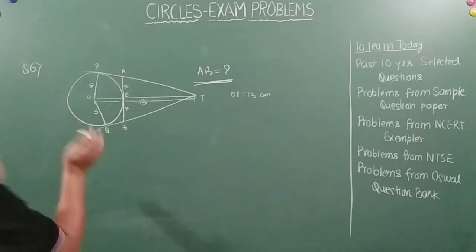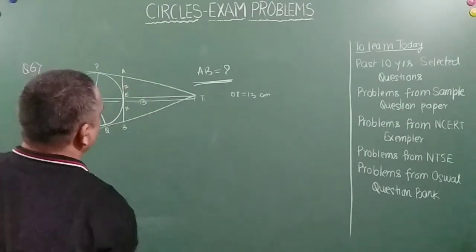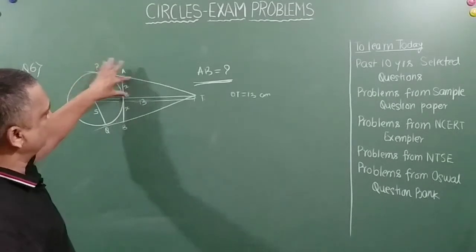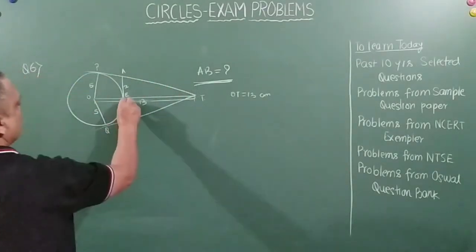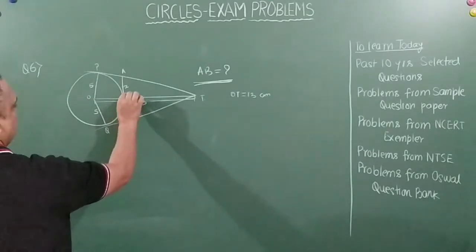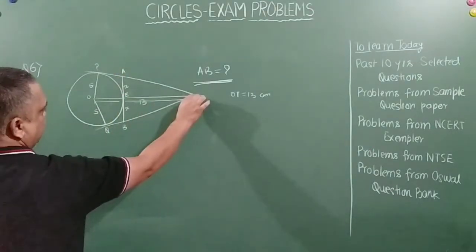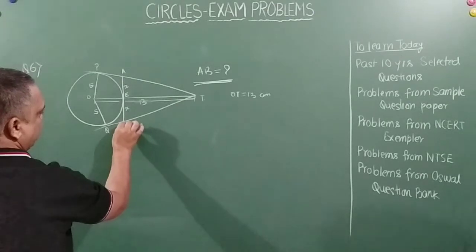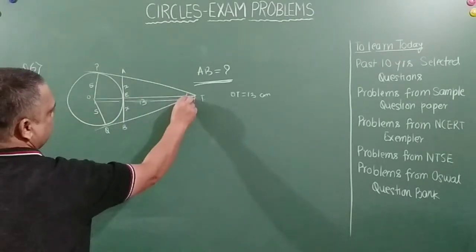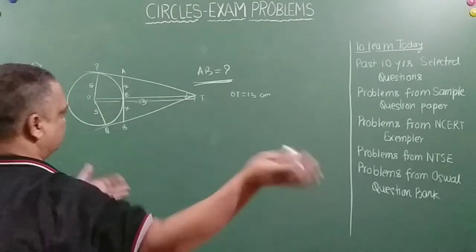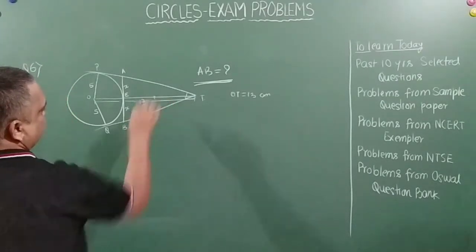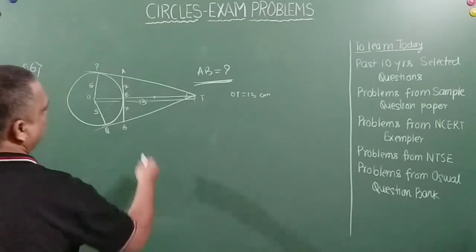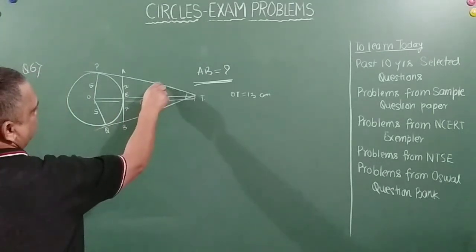Very easily we can prove this is congruent to this triangle. Let's call this point E. So triangle AET is congruent to triangle BET, because this angle is equal to this angle from the theorem, and this side is common.